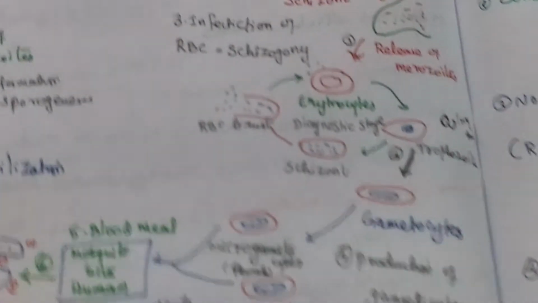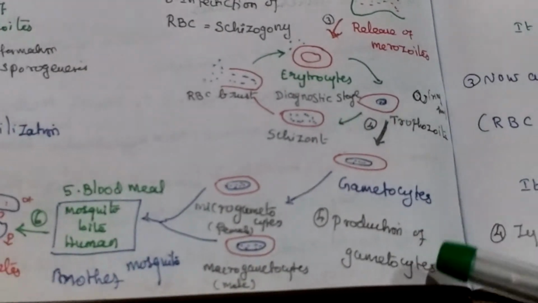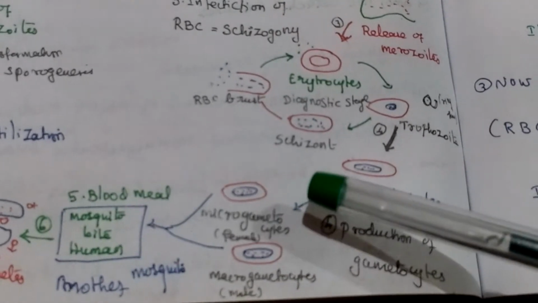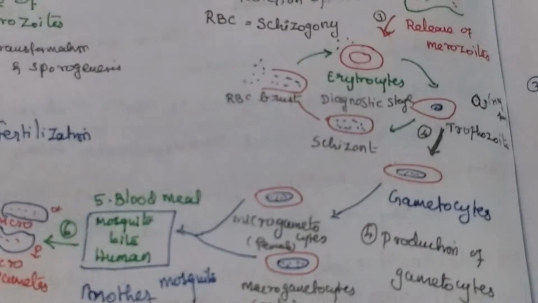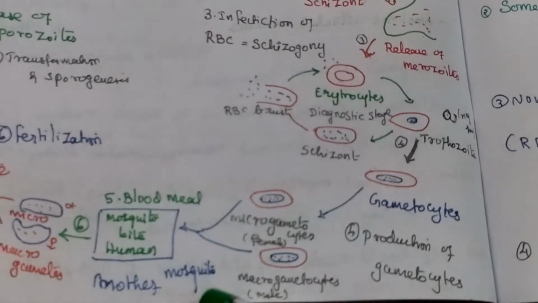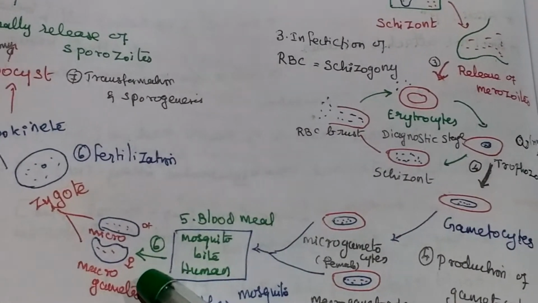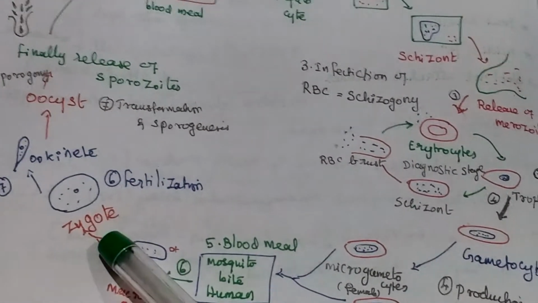Then some sporozoites develop into gametocytes. It will produce gametocytes, micro and macro. Microgametes mean male, macrogametes mean female. Now another mosquito will bite the human and take that RBC. Now fertilization will occur, and then it will form a zygote.